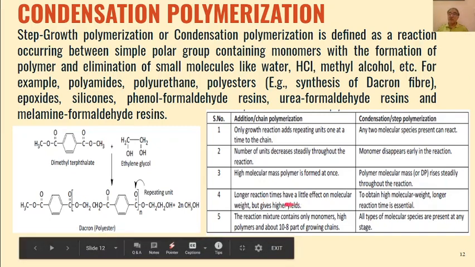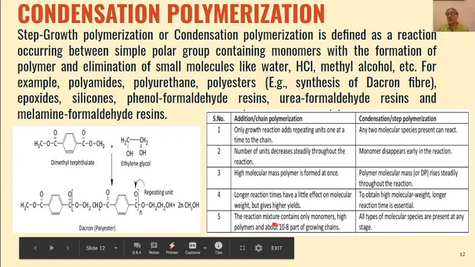Addition polymerization requires longer reaction times, but the yields are high. So if you are to prepare a polymer with similar molecular weight, then longer times are needed. But if a low molecular weight polymer is required, then we require very little time.